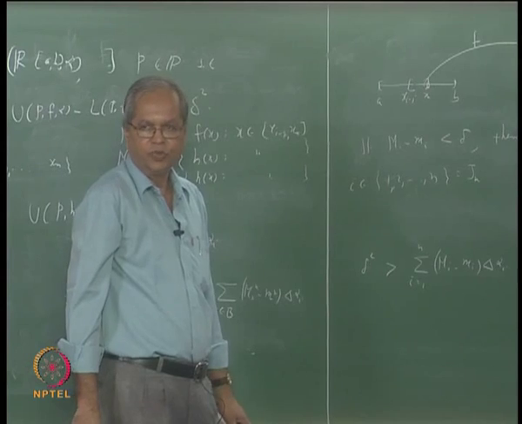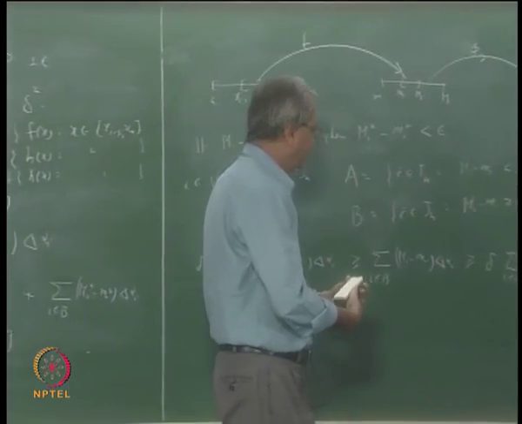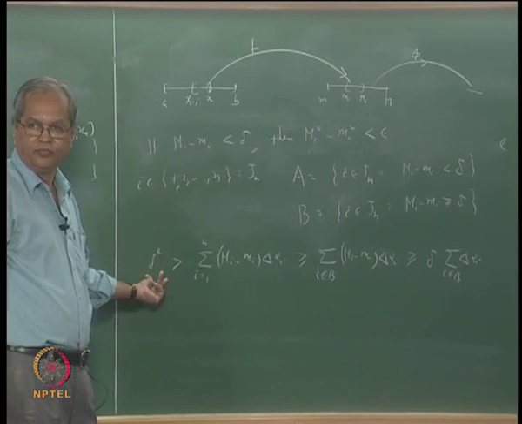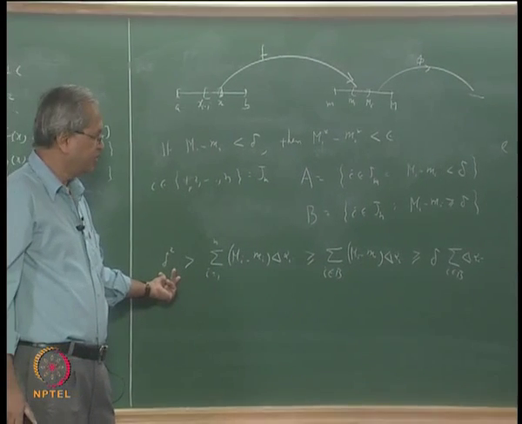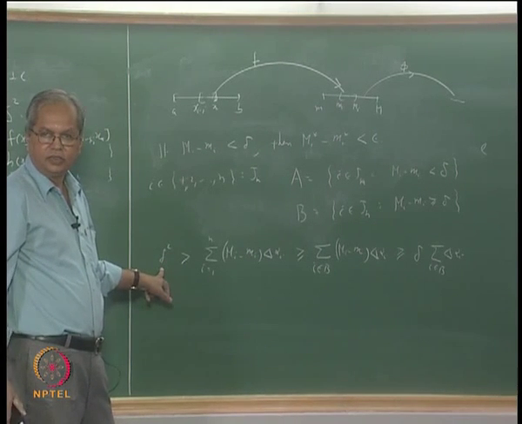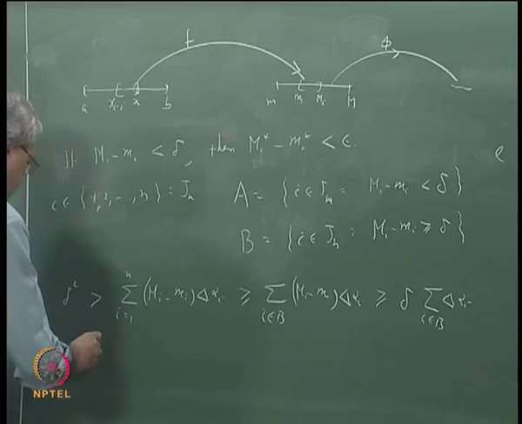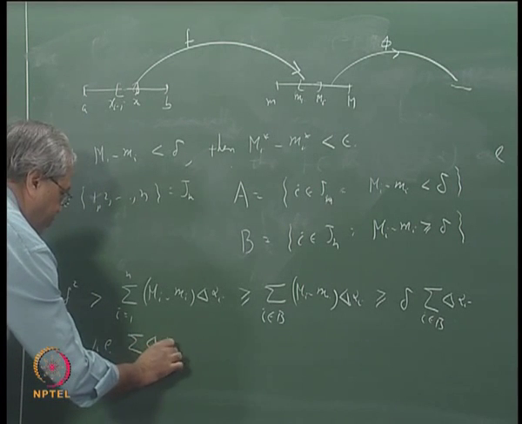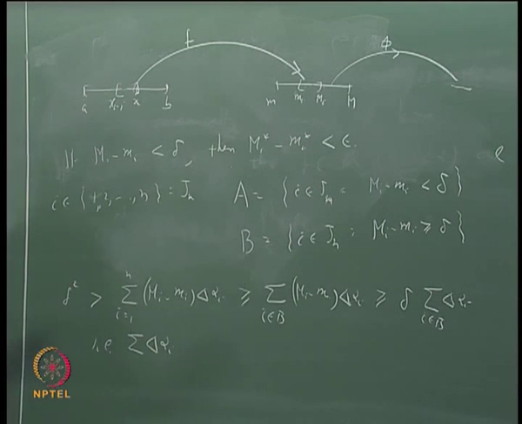So what does this prove? That delta times sigma delta alpha I is less than delta square, which means this sigma delta alpha I is less than delta. Of course it is not for I going from 1 to n, it is only for I belonging to b.